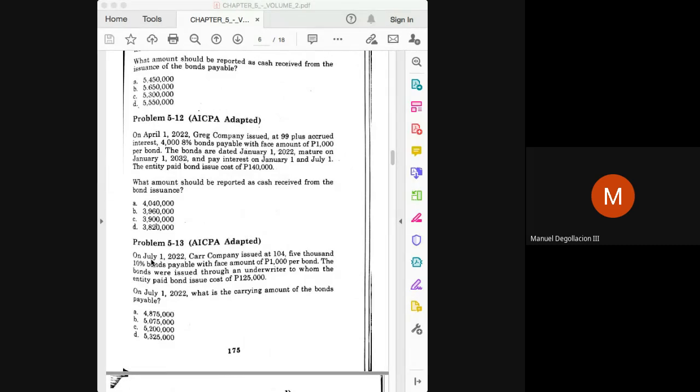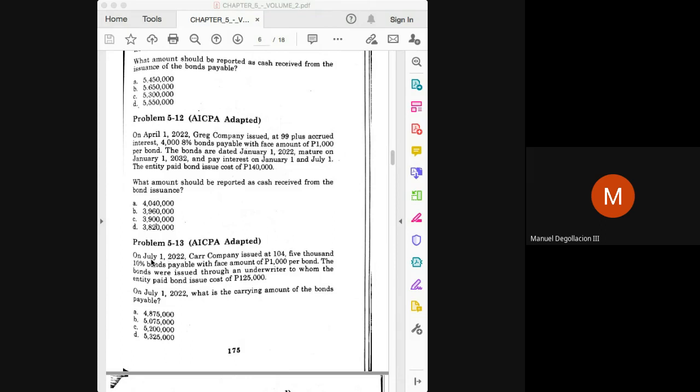will give us 5,200,000. Okay, and then we have bond issuance cost of 125. So you deduct the 125 from 5,200,000, you would get your carrying amount of 5,075,000.